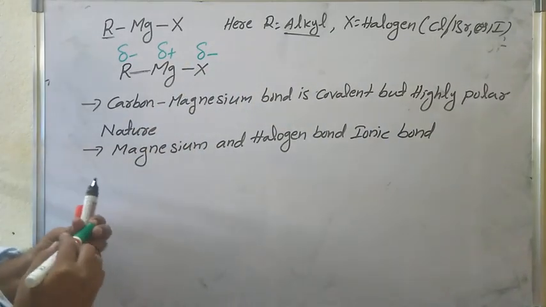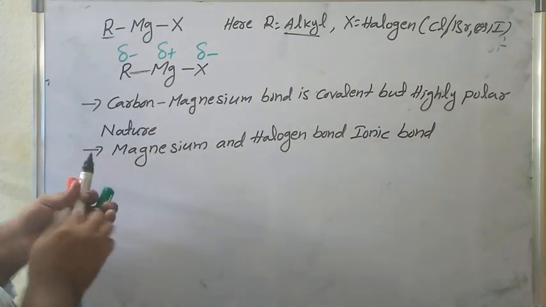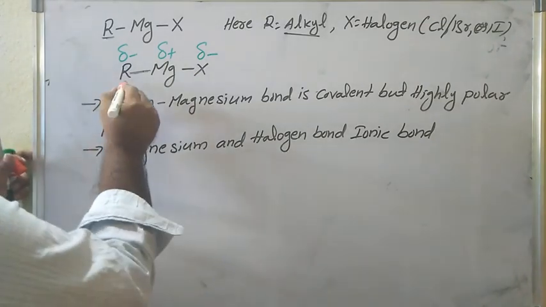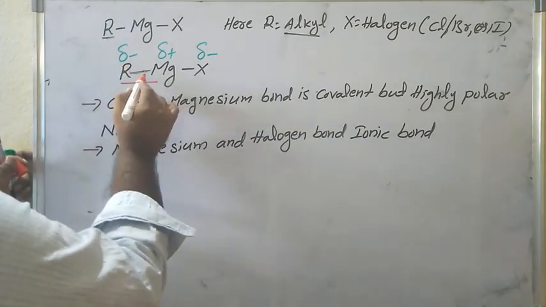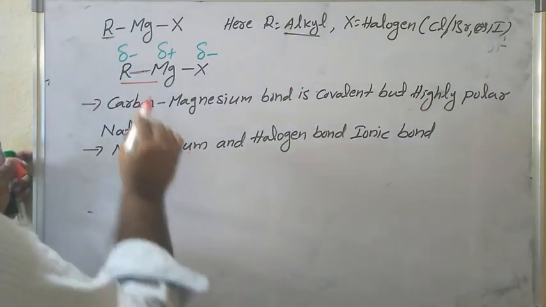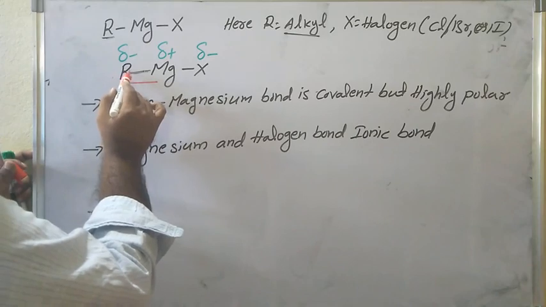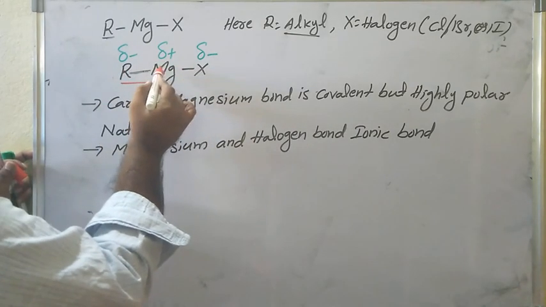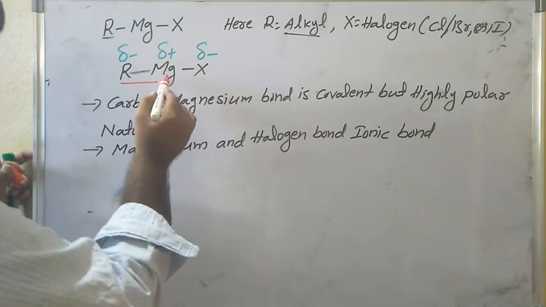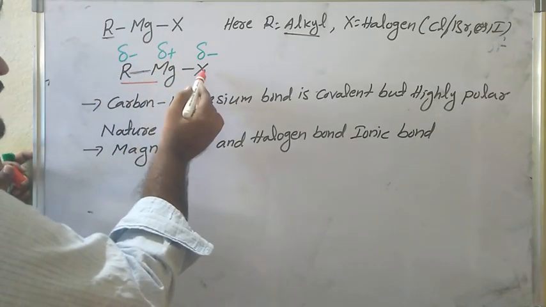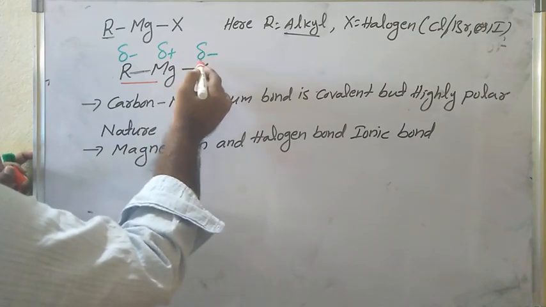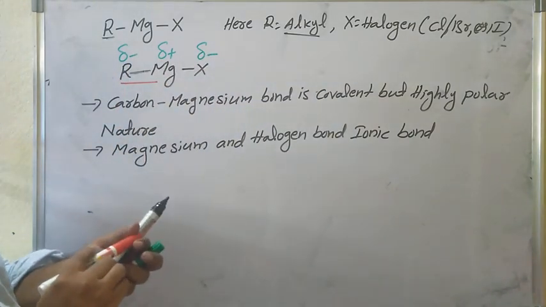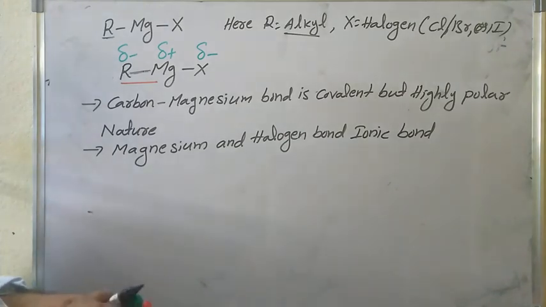So RMgX: the carbon and magnesium bond is covalent but highly polar in nature, because carbon is more electronegative than the magnesium atom, pulling electrons from the magnesium atom. The magnesium and halogen bond is an ionic bond. That's why the halogen is partially negative and magnesium is partially positive.